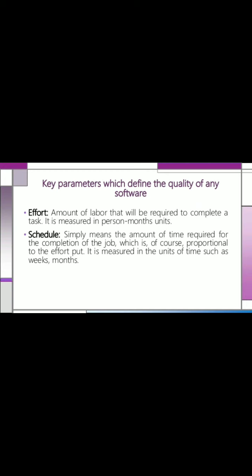So schedule simply means the amount of time required for the completion of your job, which is of course proportional to the effort put in. It is measured in units of time such as weeks, months.